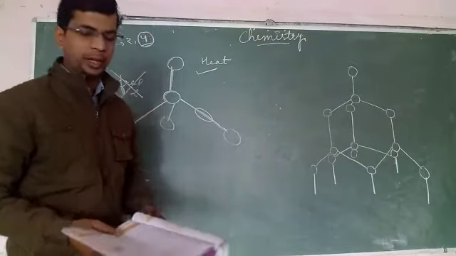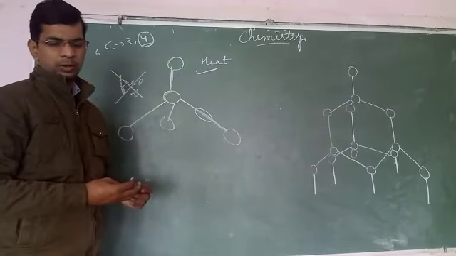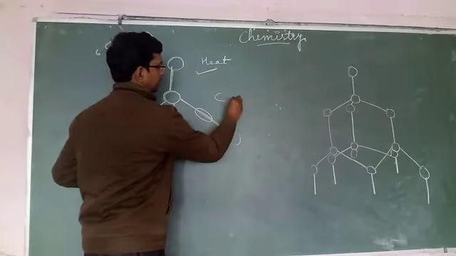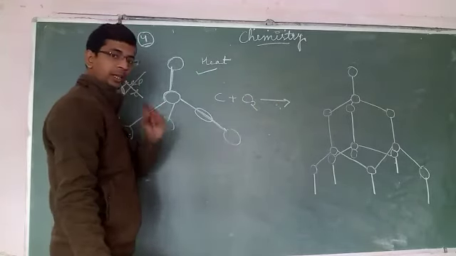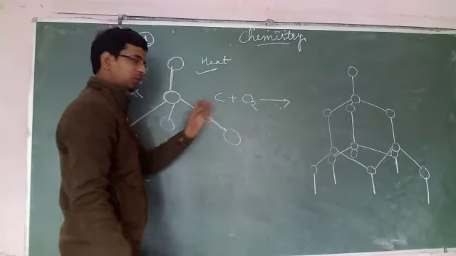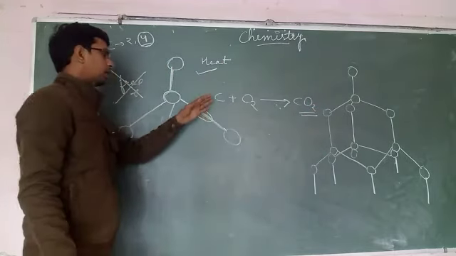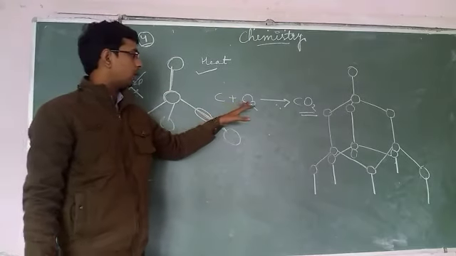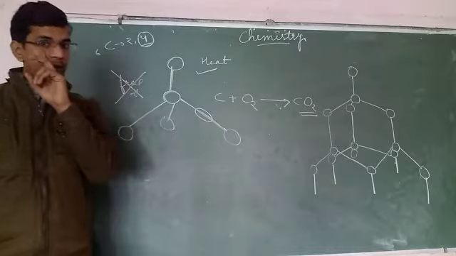And the last point: on being heated in air to 850 degrees Celsius, the carbon which is present in the diamond reacts with oxygen and is converted into carbon dioxide. So for diamond, this much only.